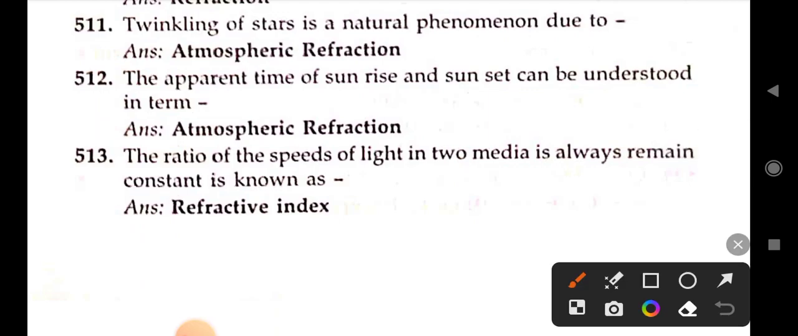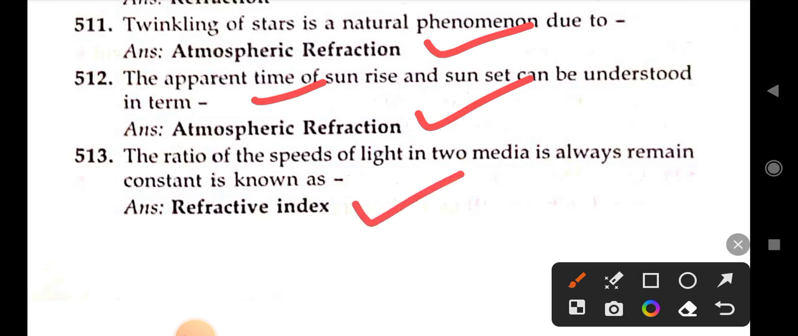Twinkling of stars is a natural phenomenon due to atmospheric refraction. The apparent time of sunrise and sunset can be understood in terms of atmospheric refraction. Next, the ratio of the speed of light in two media, which always remains constant, is known as refractive index.